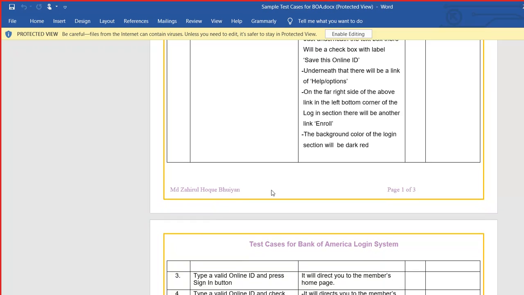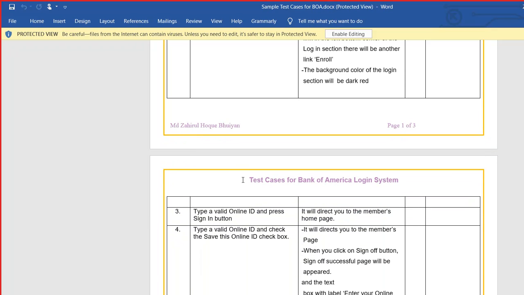Then you come here, step 3: type an online ID and press the sign in button. It will direct you to the member's homepage. So if you type a valid user ID and password, it will take you to your homepage.